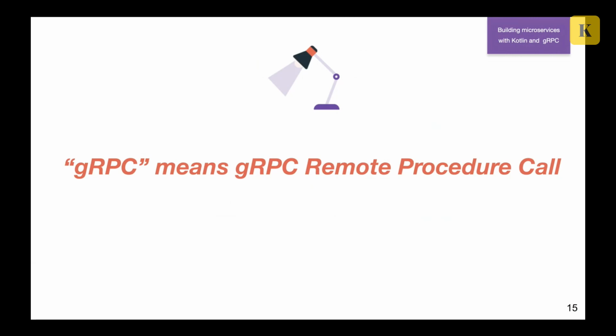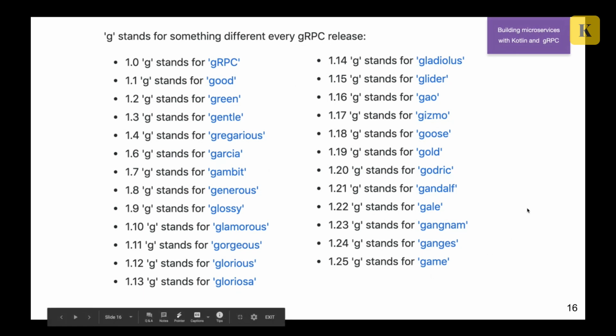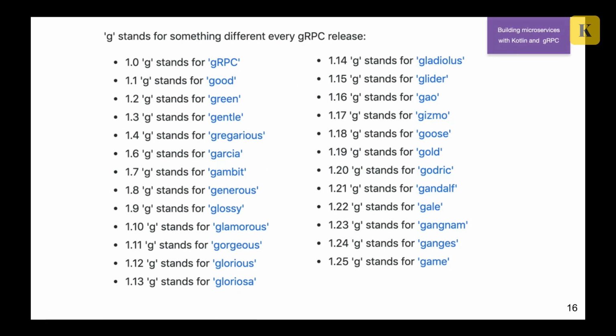It was later revealed, and after that, Google, which actually released this framework, decided that it's not true anymore. So for each version of gRPC, they changed the meaning of the first letter. For the first version, it was gRPC, then it was good, green, gentle remote procedure call, and so on. And I think that at some point, even maybe in 20 years, they'll just run out of words with the letter G and we'll have to create new words. So just a funny fact, but it has nothing to do with our topic.